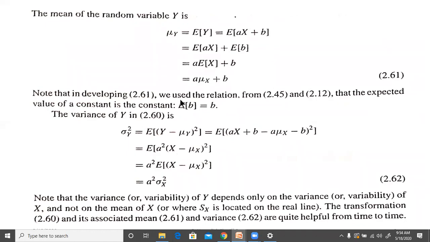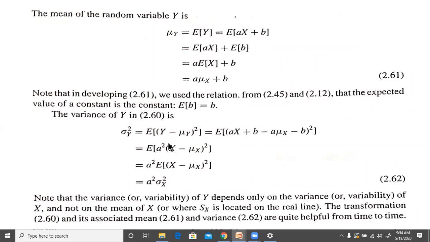Similarly, we can try to find out the variance of y, which is something like this. Now, y minus mu y whole square. You can expand y and write it as ax plus b, and mu y you can write as a mu x plus b. So b and minus b will cancel. We are left with ax minus a mu x whole square. You can take a out common, so therefore it will be a squared times x minus mu x whole square.